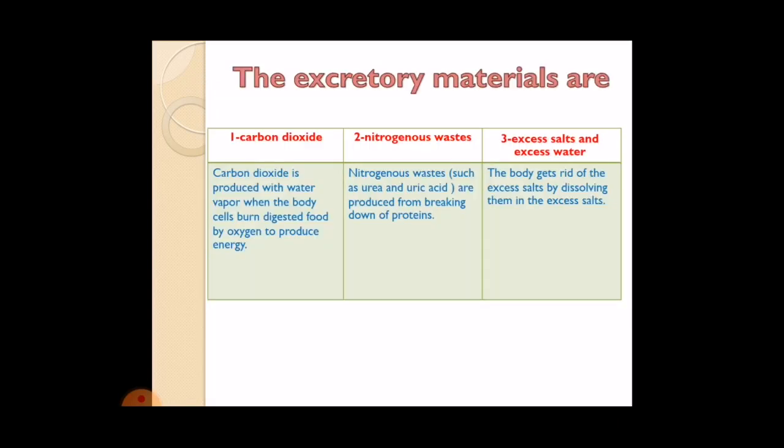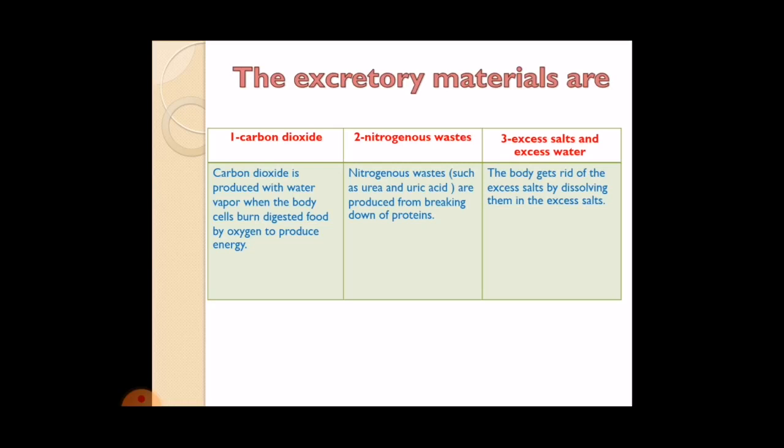The excretory materials are: number one, carbon dioxide. Number two, nitrogenous wastes. Number three, excess salts and excess water. Carbon dioxide is produced with water vapor when the body cells burn the digested food with oxygen to produce energy.